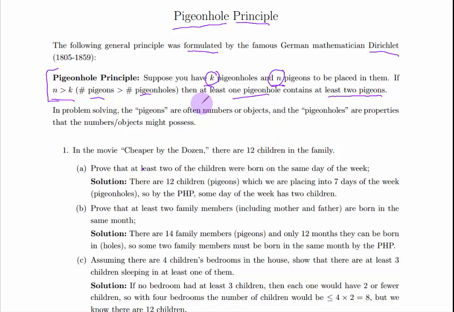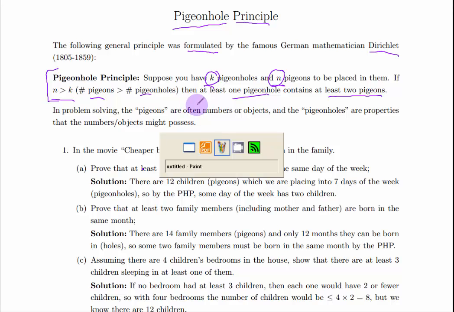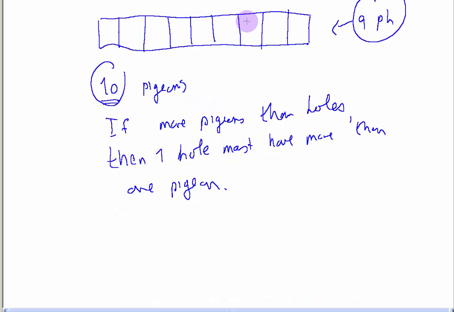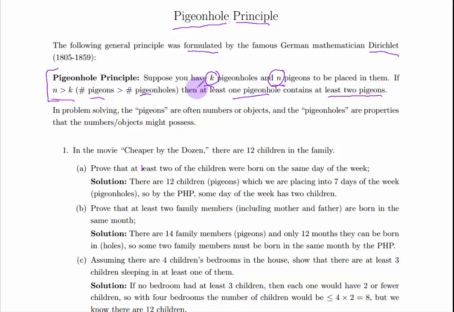Okay. Now be careful here. As I said before, there might be some pigeonholes with no pigeons at all. We're not talking about the minimum number of pigeons in a hole. We're not talking about the maximum number of pigeons in a hole. We're just saying that there is at least one hole that has 2 pigeons. If I fit 9 pigeons here, if I fill them in, I've got to put the last one somewhere where there's already a pigeon. Okay?